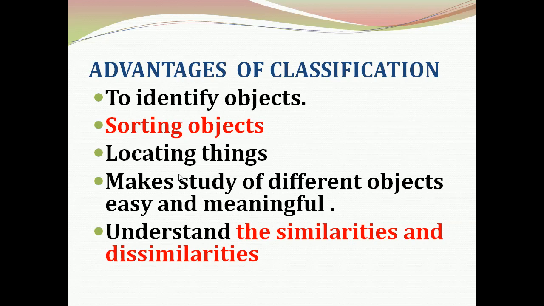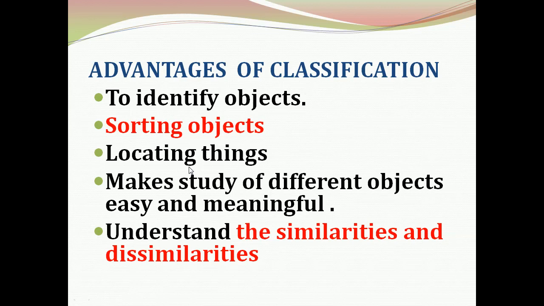Once we isolate the objects, we can prevent them from getting mixed up with other objects. Classification helps a person to identify objects, for sorting objects, for locating things.